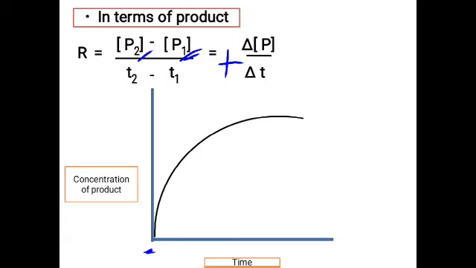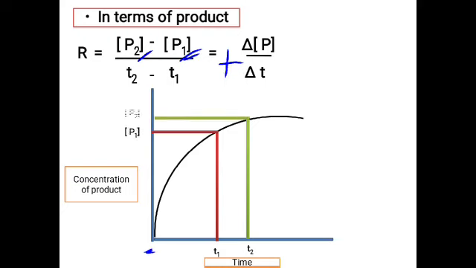Now if you want to again measure at two different intervals of time, I will take T1 as one interval and T2 as another interval. You want to measure the average rate, maybe 1 hour, 2 hours, whatever it is. At the T1 interval of time, see what is the concentration of the product being formed. And at the T2 interval of time, check what the concentration of the product was. Take this difference. When you take the difference, T2 minus T1 gives you the delta T value, and P2 minus P1 gives you the delta P value. So when you take delta P divided by delta T, you will be able to get the rate of the reaction.